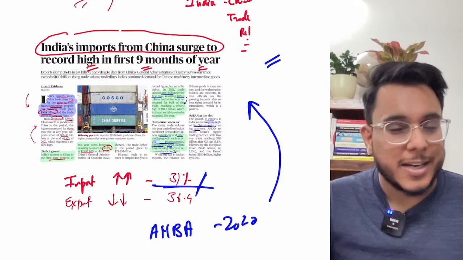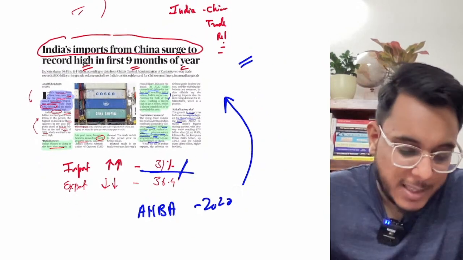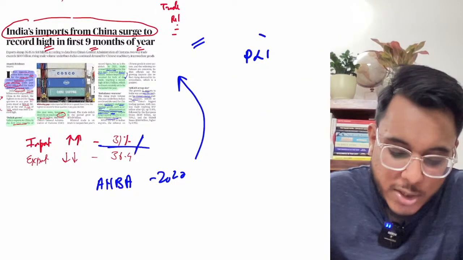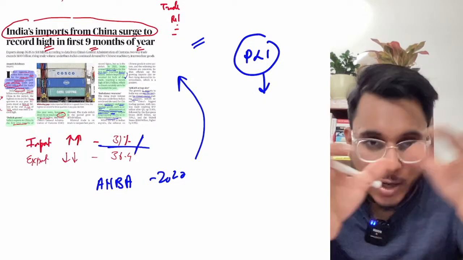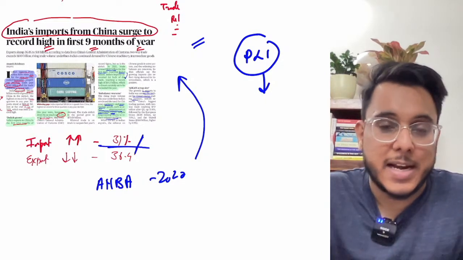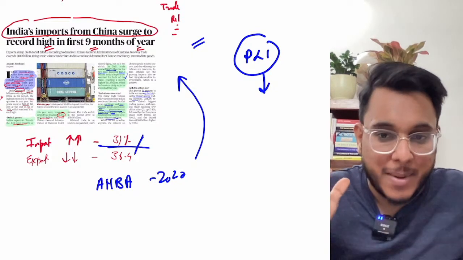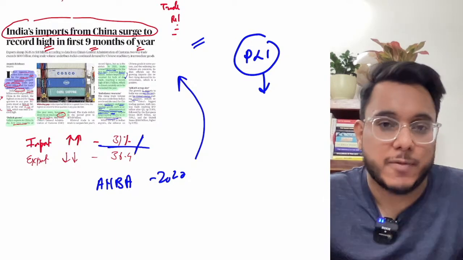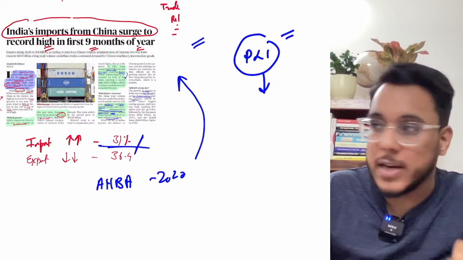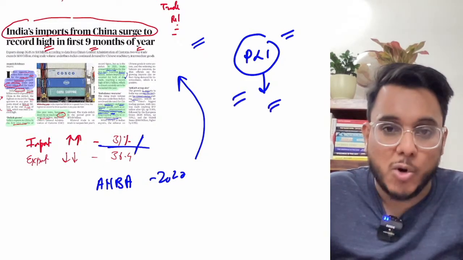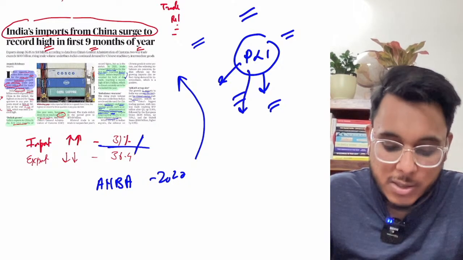Now guys, in order to rectify that, we are already running the production linked incentive scheme, where we are incentivizing foreign players to come and start manufacturing facilities in India, so that our reliance on imports is reduced. Moreover, when we have manufacturing capabilities in electronics and such sectors, we can export those goods also. So our exports will increase and our import reliance will reduce if we go forward with the production linked incentive scheme. This is something that can solve the problem.